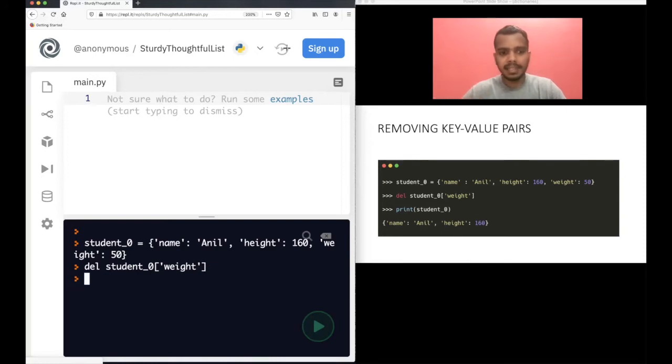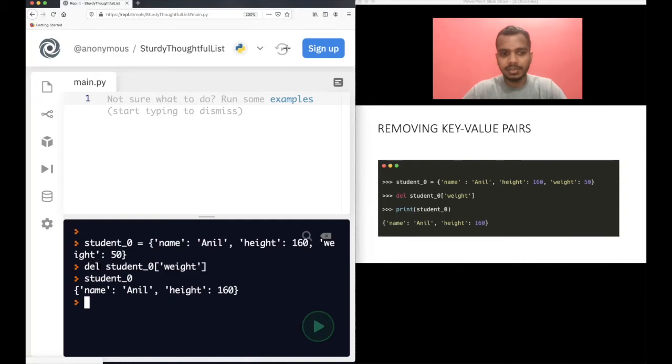And nothing will happen. If you delete successfully, you are not seeing any error here. That means height and weight have been deleted. Let's verify this by printing student_0. Of course, we see that now we only have name and height here. Weight is not there because we have used the delete statement and deleted it.